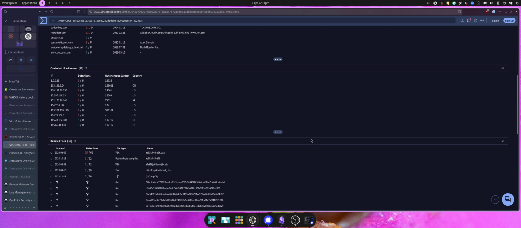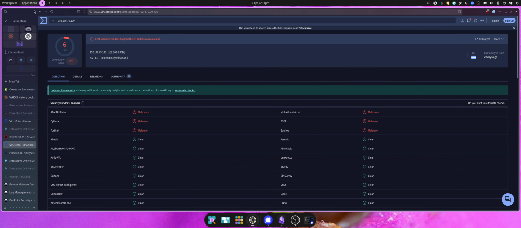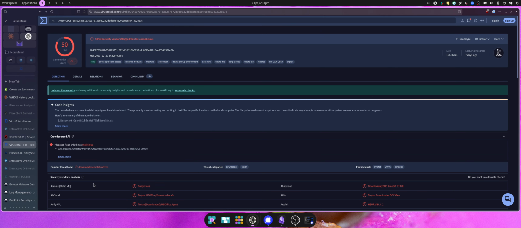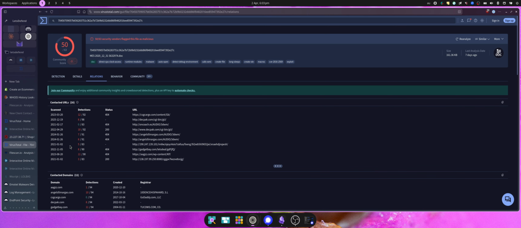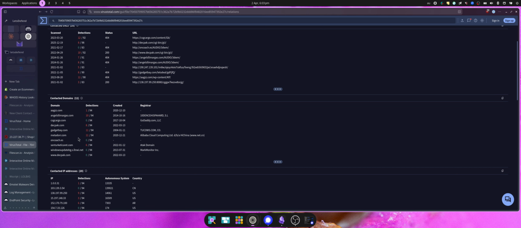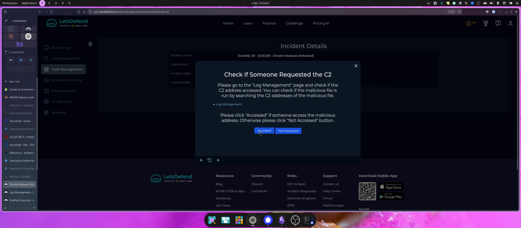That one was flagged by 10 vendors as malicious, and the other one, what was the other IP? The 152 and 6. You can actually see in the live updates the malicious detections. So we already knew that they were malicious, and we can continue on.